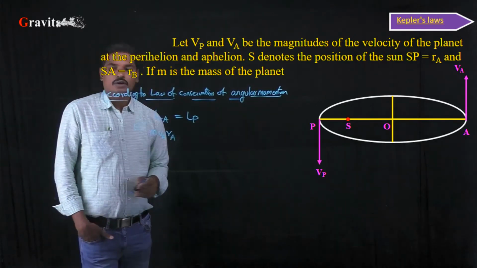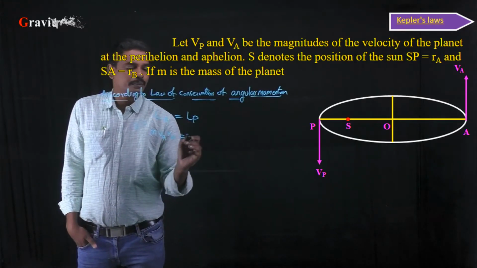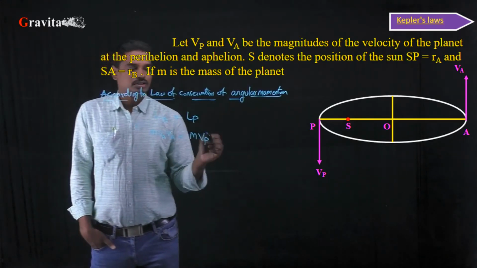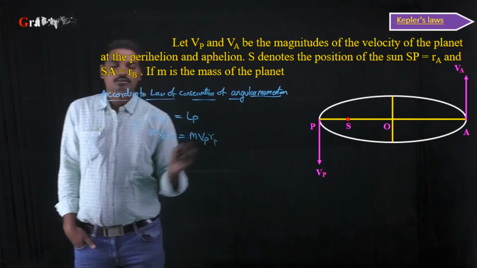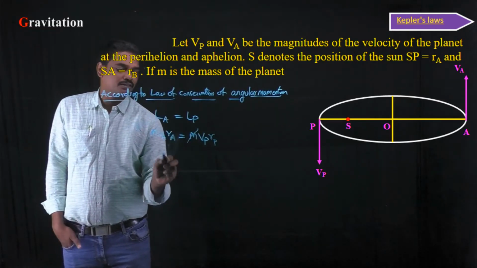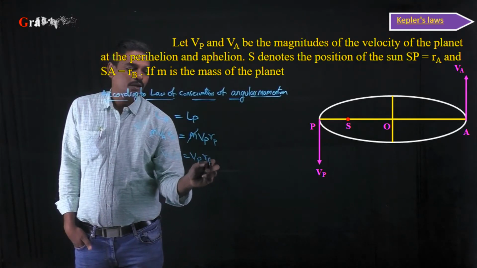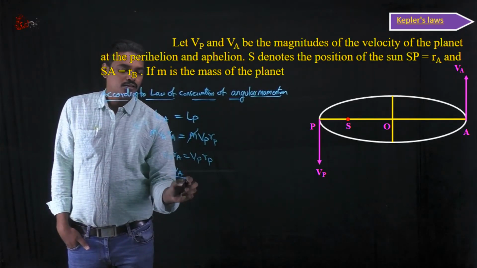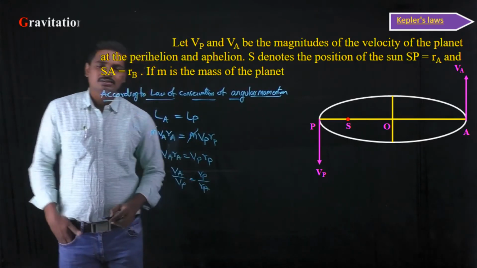The farthest distance, or the distance from the sun to the aphelion, is Ra, which is equal to, at perihelion, mass into velocity at point P, Vp, the velocity at perihelion, and the distance of closest approach, let it be Rp. Okay, here as m remains constant, m gets cancelled. So Va into Ra is equal to Vp into Rp. Right? So Va by Vp is equal to Rp by Ra. What are Rp and Ra?